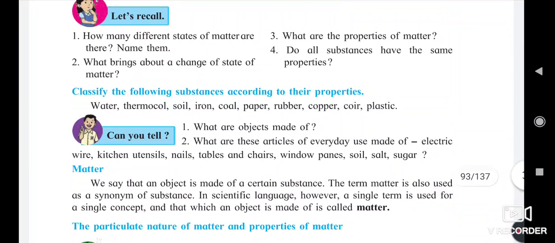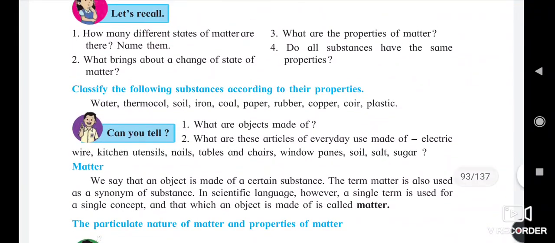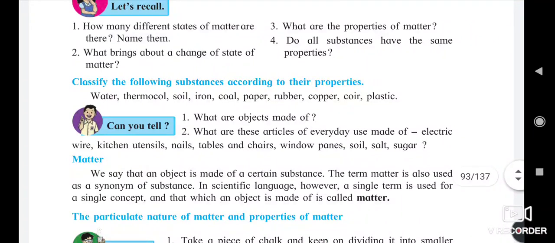Okay, the first point of this lesson is to classify the following substances according to their properties. Here are some substances: water, thermocol, soil, iron, coal, paper, rubber, copper coil, plastic.